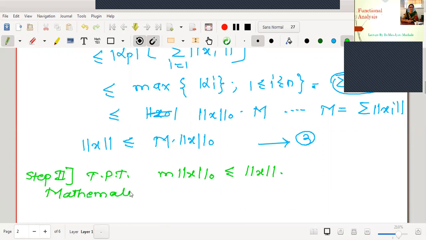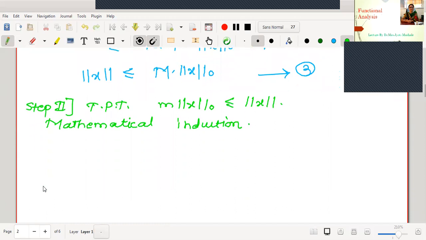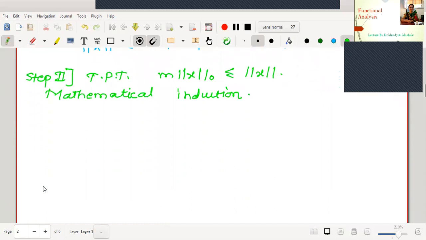We are going to use mathematical induction. What does the mathematical induction method tell us? Prove the result initially for n equal to 1, then make an induction hypothesis that the result is true for all values less than n, and then prove the result is true for the value equal to n.